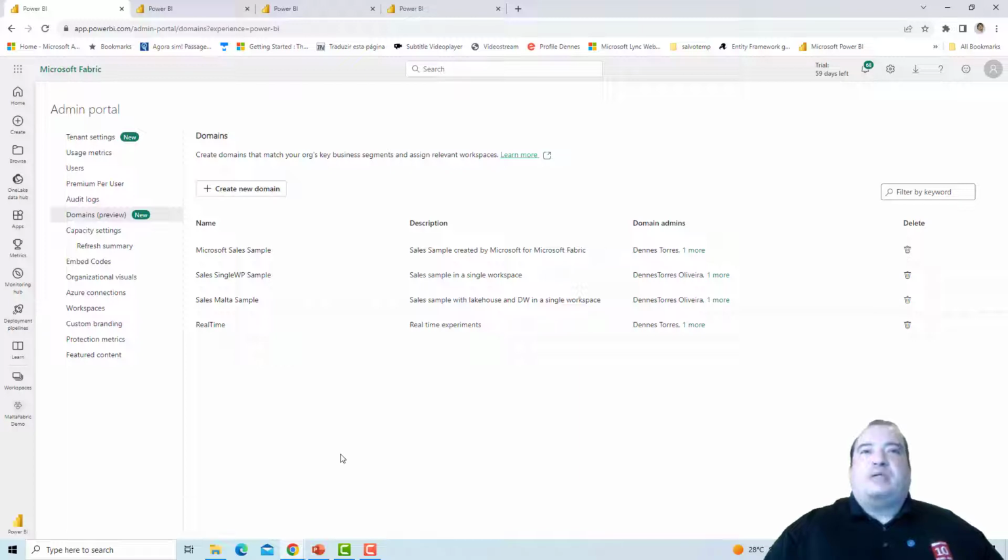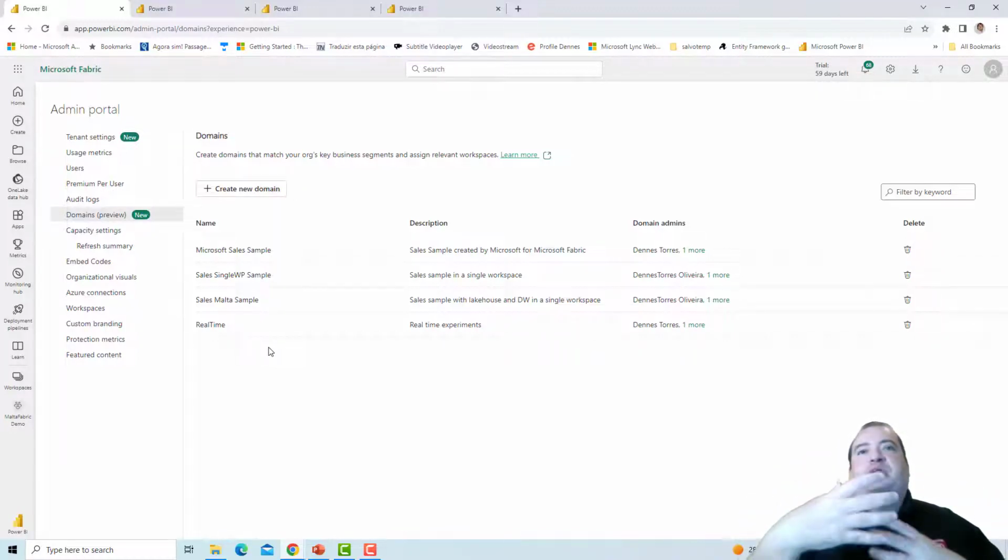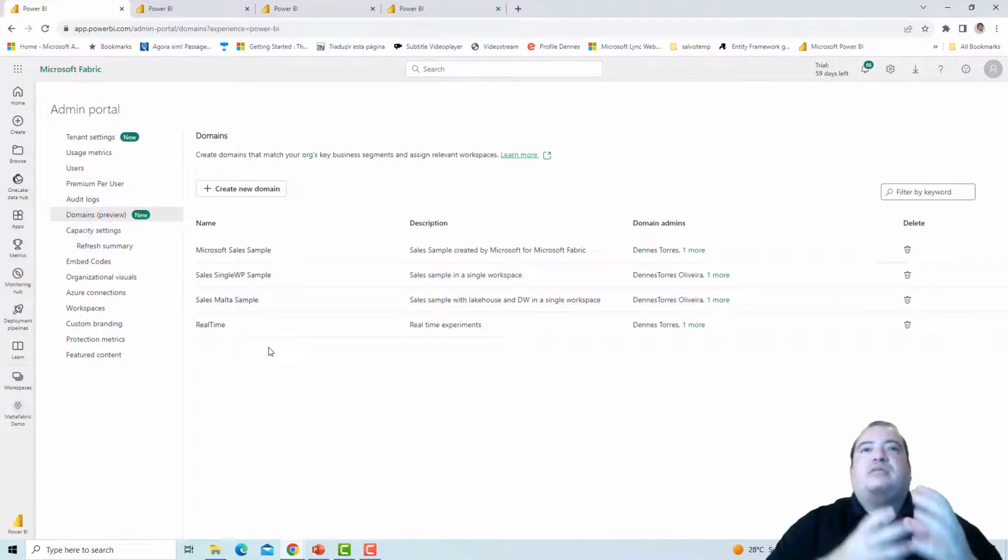Microsoft Fabric has a concept in preview, which is the concept of domains. Domains can be used to aggregate workspaces together, to consider a set of workspaces as part of the same solution.